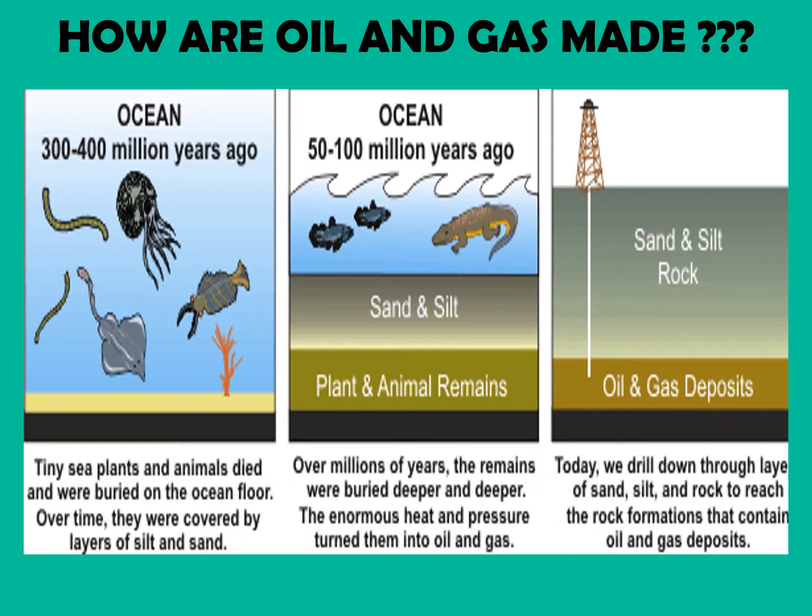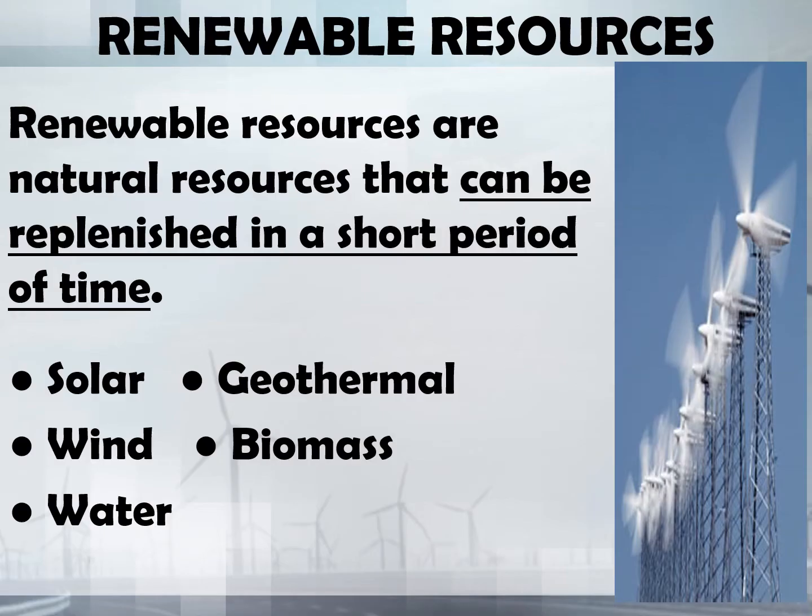This is different than oil and natural gas. Oil and natural gas actually came from the oceans, and what happened is these animals died, and then under pressure and heat, turned into oil and natural gas. So oil and natural gas come from animals, whereas coal comes from plants. Okay, oil and natural gas came from oceans, and coal came from what we would determine as being swamps. Okay, so we've got our non-renewable resources of uranium or nuclear, coal, natural gas, and oil.